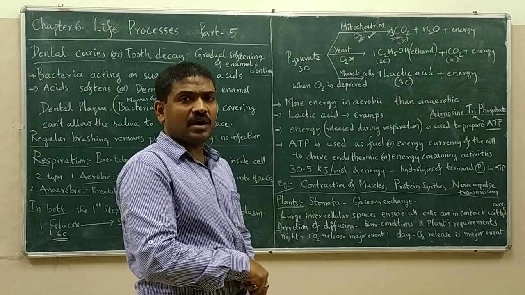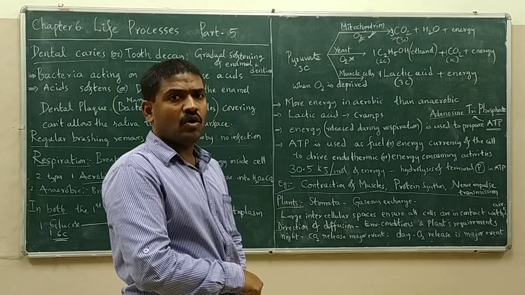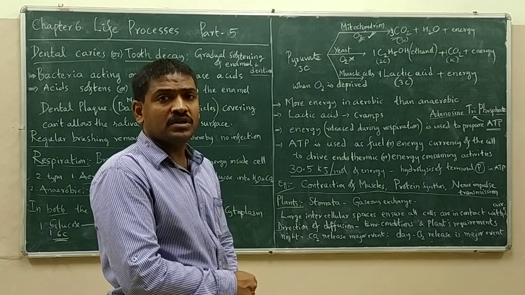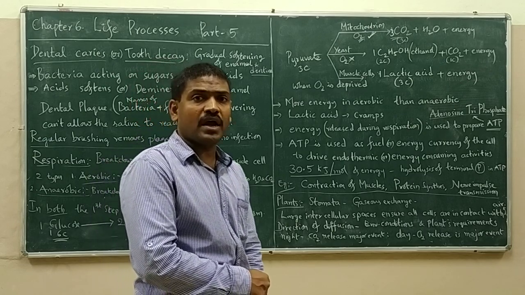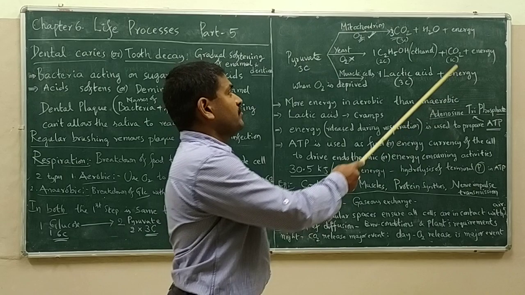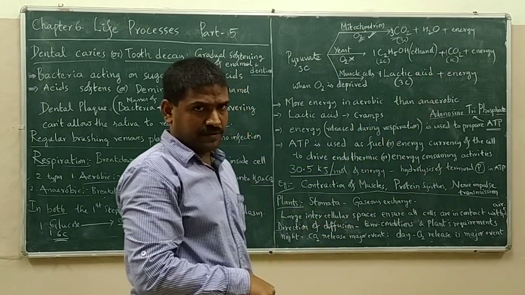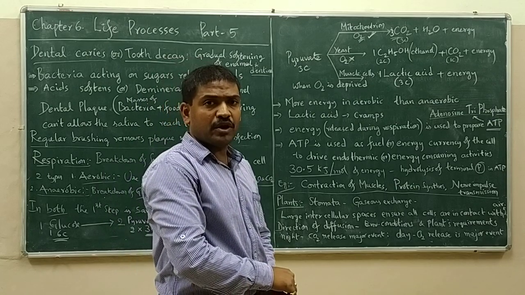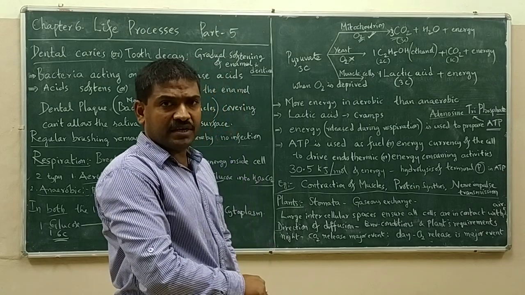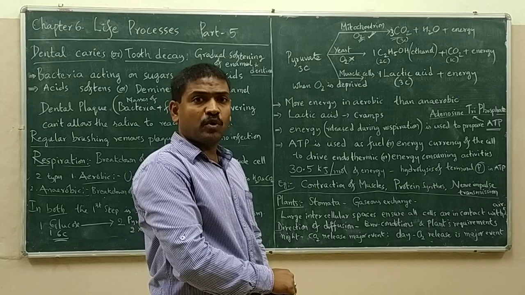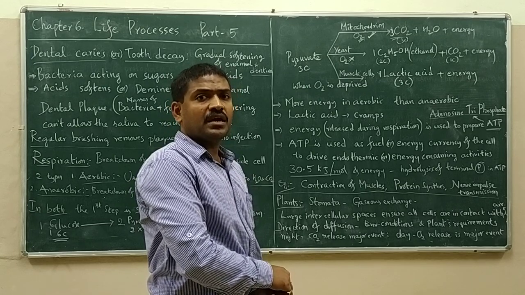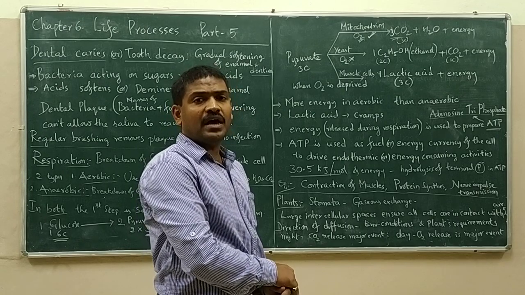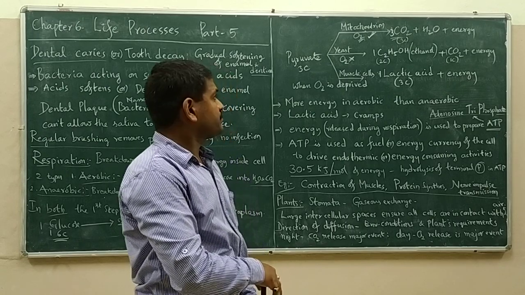The pyruvate is completely broken down into 3 carbon dioxide molecules and water molecules with the release of energy, which takes place in mitochondria.